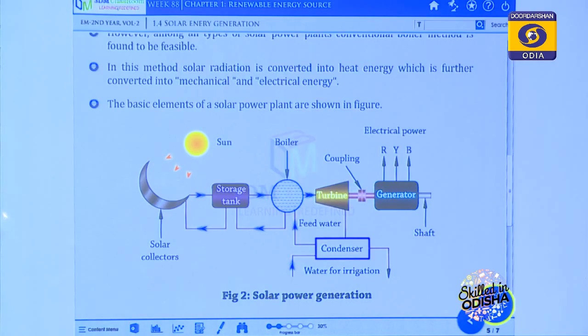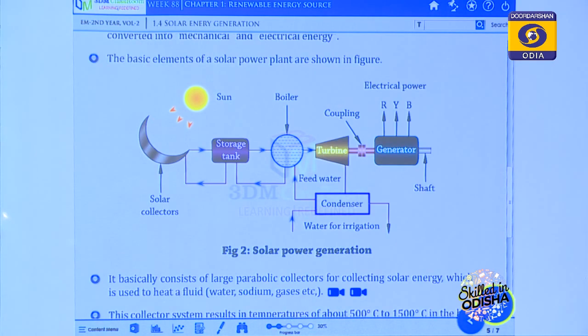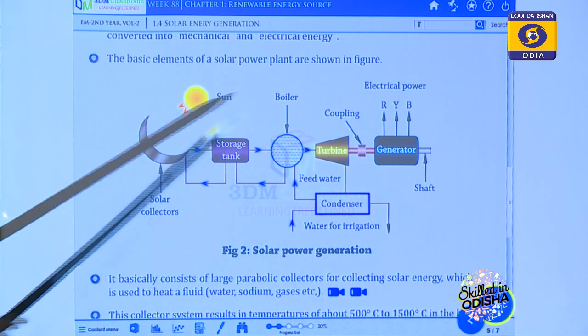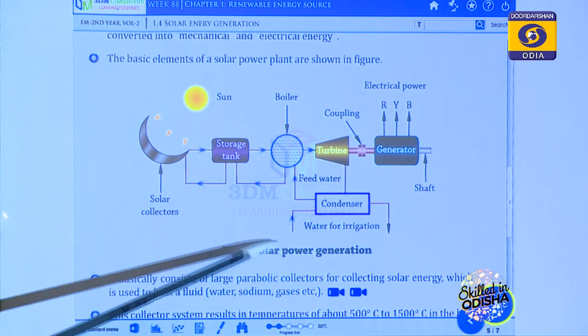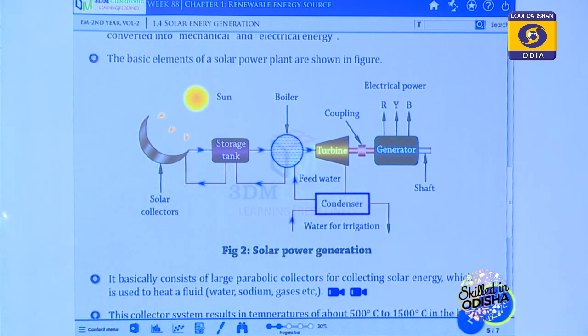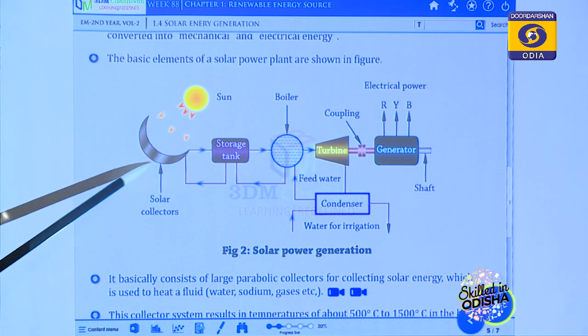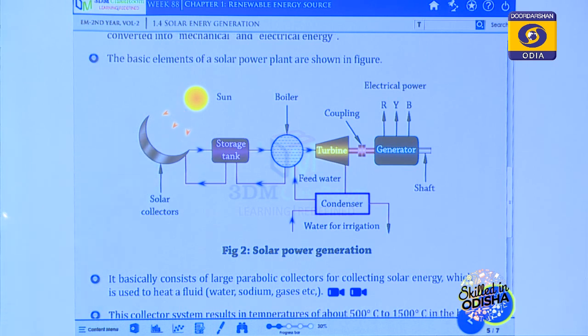I will now describe a passive technology of solar. This is an electricity generation plant, a solar power generation plant. Here we are using passive solar technology. This is a solar collector. The solar collector collects the heat and light of the sun.